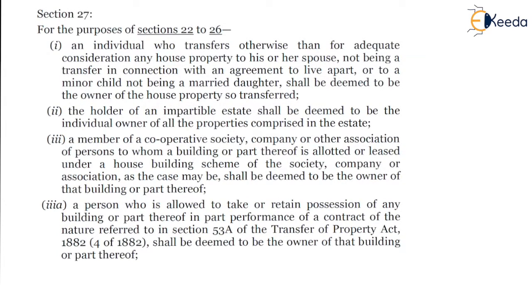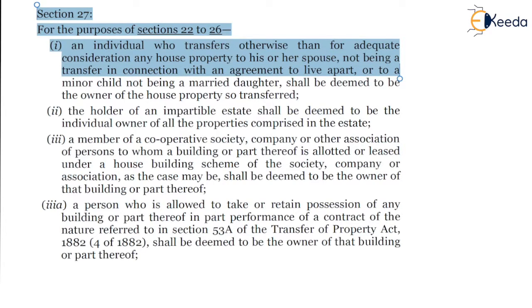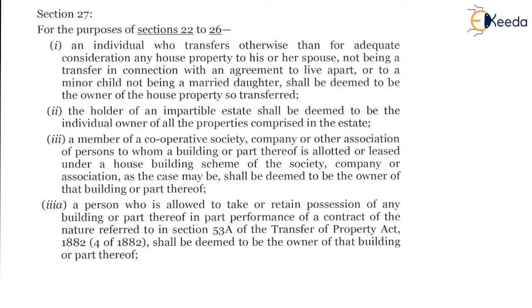And the Bare Act, section 27: for the purpose of sections 22 to 26, that is for the purpose of calculating the income from house property, an individual who transfers otherwise than for adequate consideration any house property to his or her spouse, not being a transfer in connection with an agreement to live apart, which is an exception, or to a minor child, not being a married daughter, again an exception, shall be deemed to be owner of the house property so transferred.